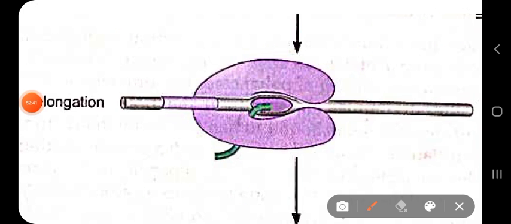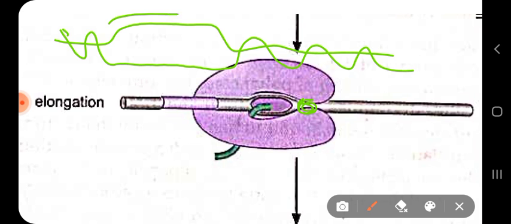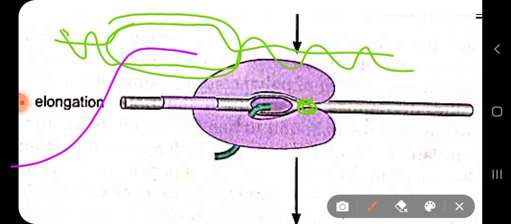Firstly, it is unwinding the DNA at the front, because without unwinding the DNA, how will your RNA be synthesized? In that unwound region it synthesizes the RNA, and at the end it reanneals. That means it rewinds the DNA from the back.